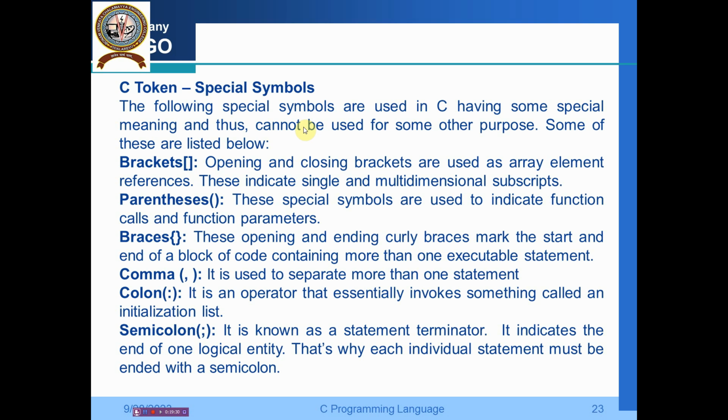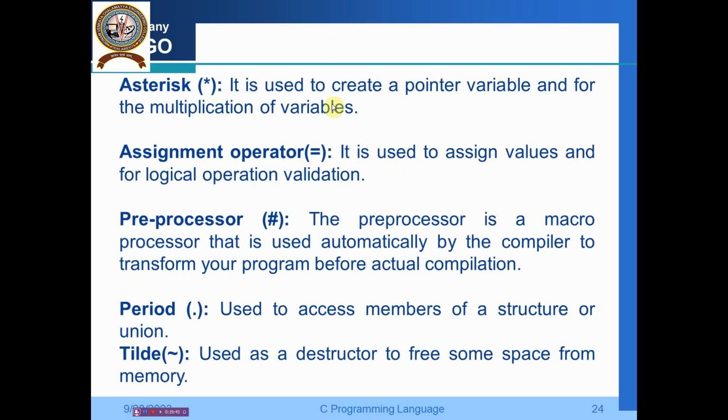The comma is used to separate more than one statement. Colon is an operator that essentially invokes something like an initialization. Semicolon is known as the statement terminator. So these are some of the special symbols.